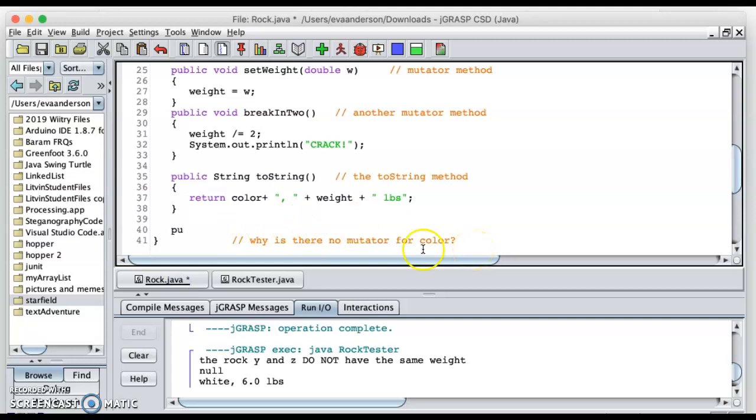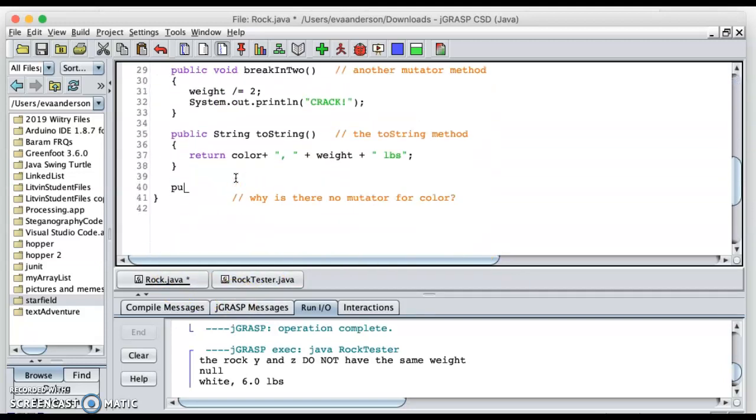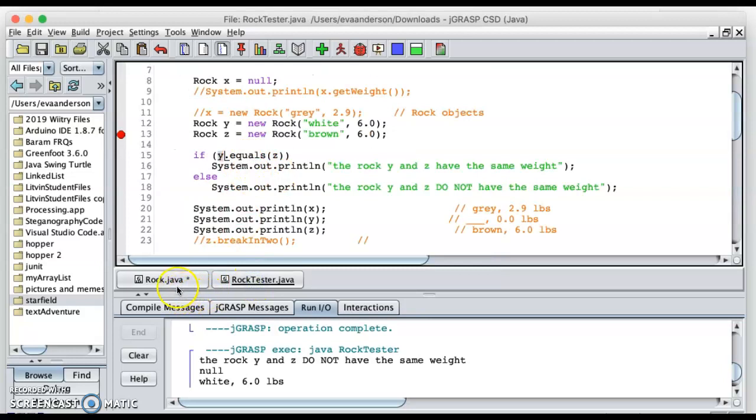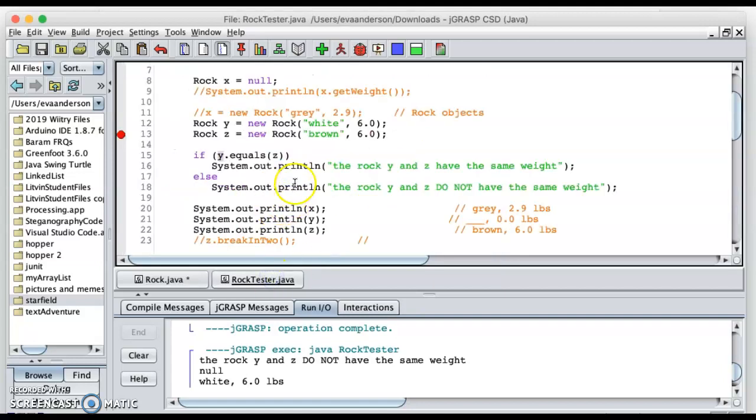So I'm in the Rock class now because that's where my template is. So I'm back to non-static methods, and you can tell by the way I'm using it that equals returns a boolean. You know its name is equals, and you know what you're going to have to pass it here is a rock.